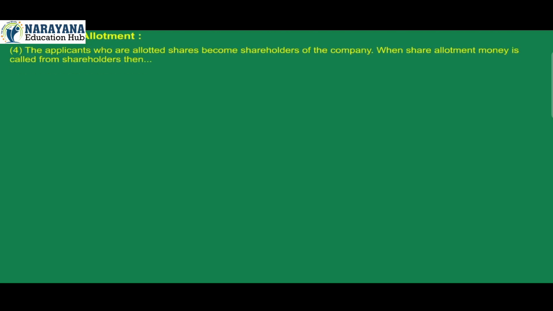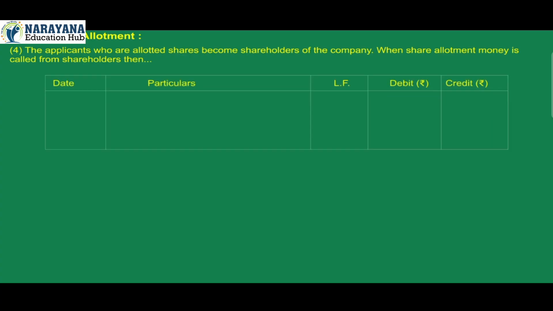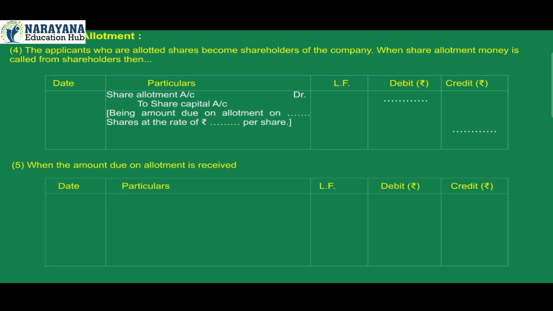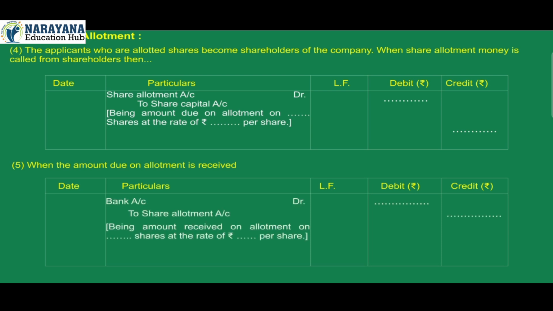On share allotment. 4. The applicants who are allotted shares become shareholders of the company. When share allotment money is called from shareholders, then date, particulars, ledger folio number, debit, credit. Share allotment account debit to share capital account credit, being amount due on allotment on dash shares at the rate of rupees dash per share. 5. When the amount due on allotment is received, date, particulars, ledger folio number, debit, credit. Bank account debit to share allotment account credit, being amount received on allotment on dash shares at the rate of rupees dash per share.